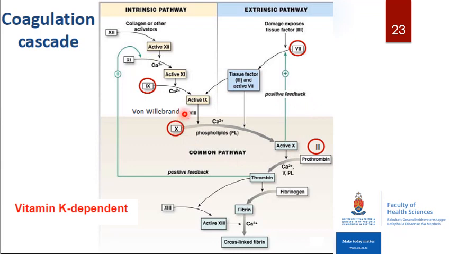Von Willebrand's factor also plays a very important role in your coagulation cascade as it carries factor 8 in your circulation. So you need von Willebrand's factor to carry factor 8 throughout your circulation, and then to bring it in order to activate factor 10 together with factor 9.